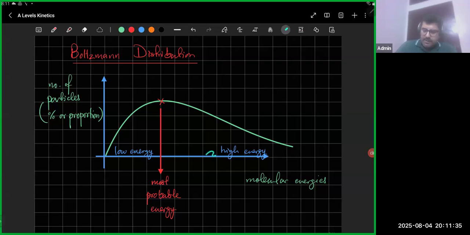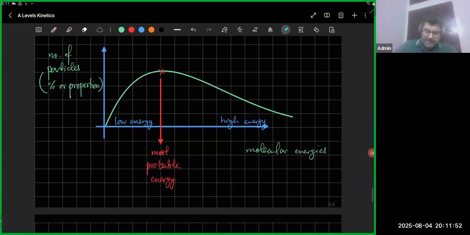And as you move forward, at high energy, you have fewer particles. The higher you go, the fewer particles you have. Similarly, the lower you go, you're going to have fewer particles as well. So remember, this is not the average energy of all the particles.